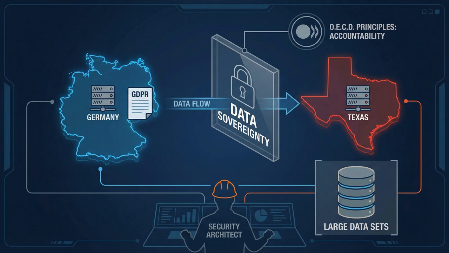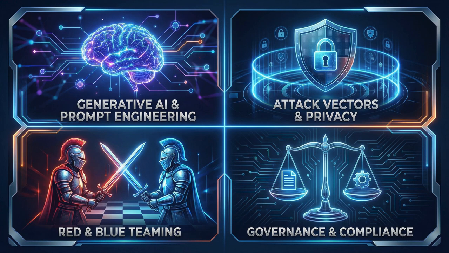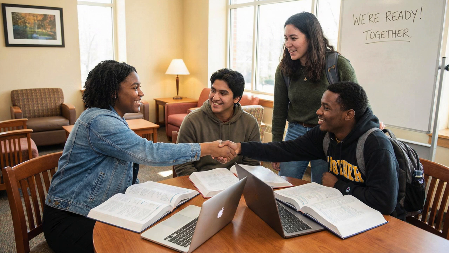And that is it. We have covered all 4 domains, from generative AI and prompt engineering in Domain 1, to attack vectors and privacy engineering in Domain 2, to red teaming and blue teaming in Domain 3, and finally, governance and compliance in Domain 4. You are now ready to take the exam, but you don't have to do it alone.